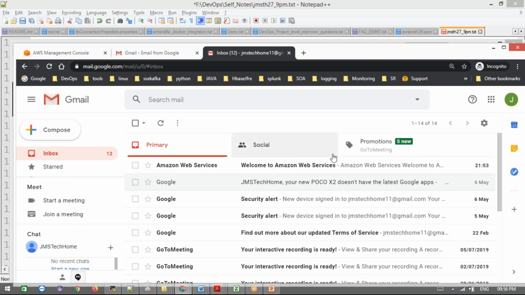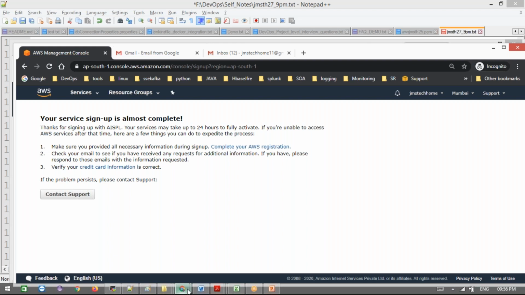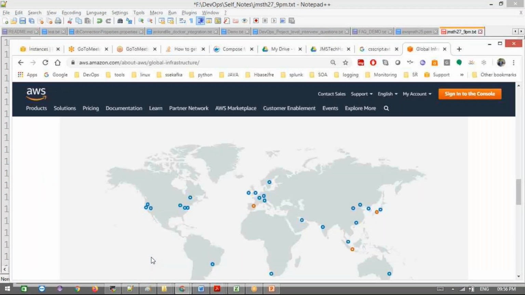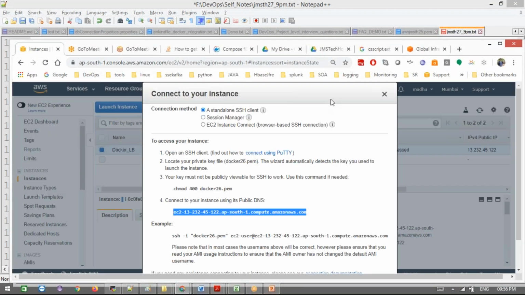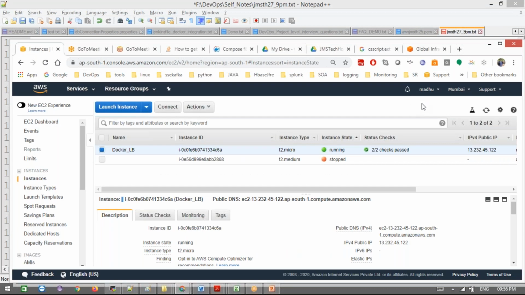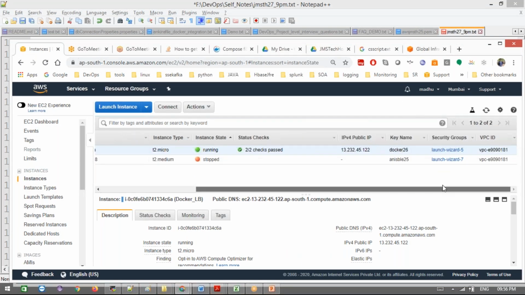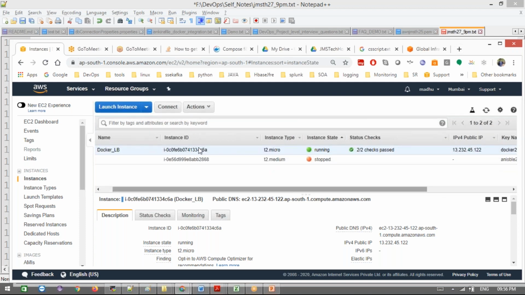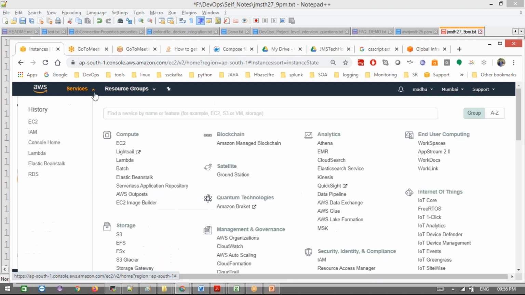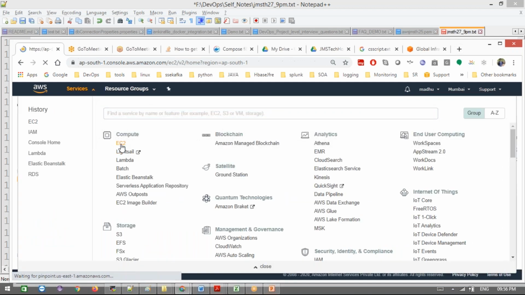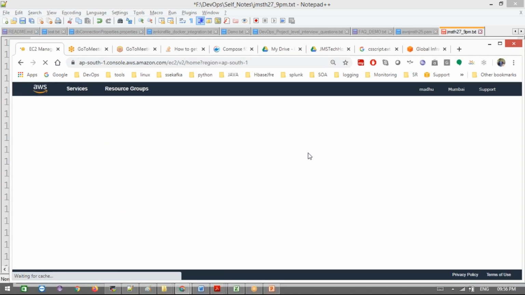Now, how are we going to create an EC2 instance? I already have an account, so I'll go and show you. Once your account is ready, it will come like this. How to create EC2 instances, Linux machines and Windows machines, we'll see in the next class. For now we'll simply go to EC2 and go for creating an instance.